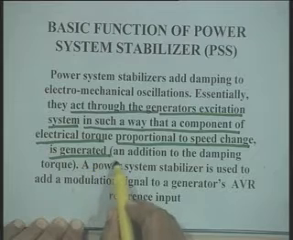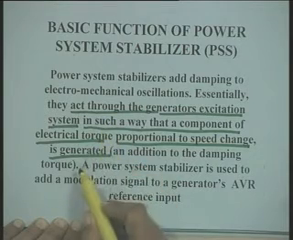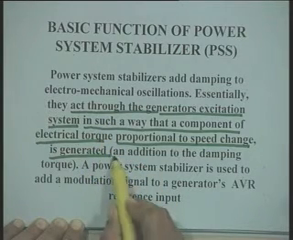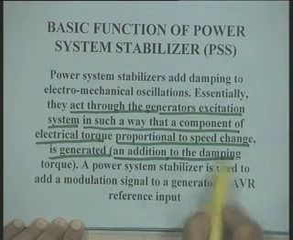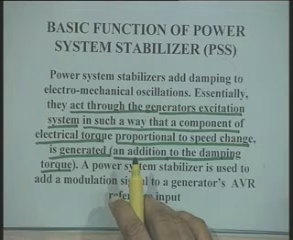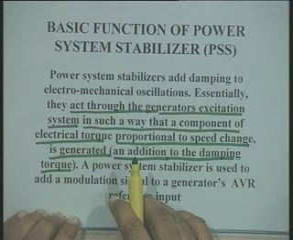Now, we can further say that this torque which is produced is in addition to the damping torque, because the system has its own damping also. There is always some damping inherent in the system. Therefore, the PSS will provide a damping torque which will be additional to the existing system damping.